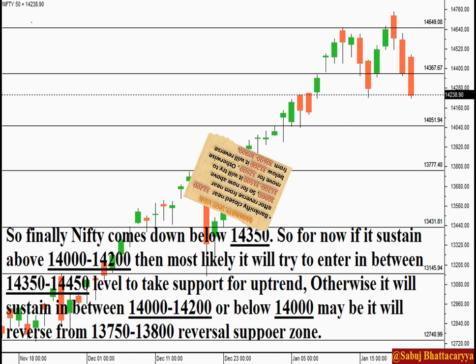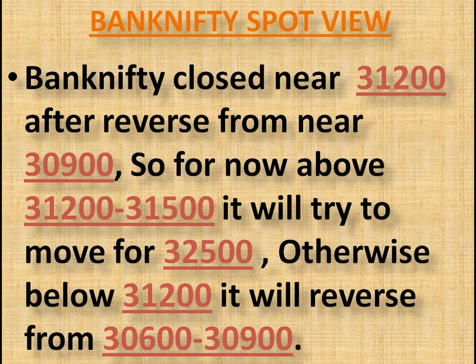Let's come to Bank Nifty. Bank Nifty closed near 31,200 after reversing from near 30,900. So for now, above 31,200 to 500, it will try to move for 32,500. Otherwise, below 31,200, it will reverse from the 30,600 to 900 reversal support zone.